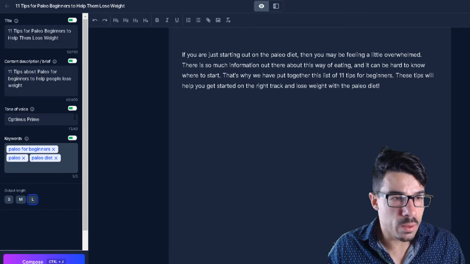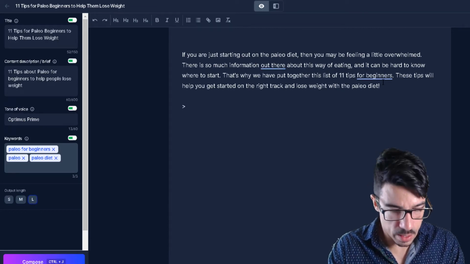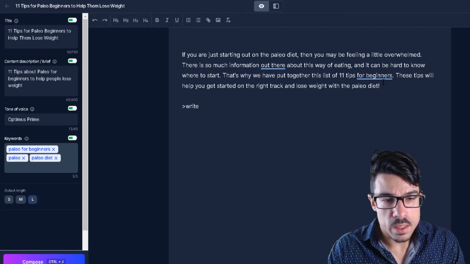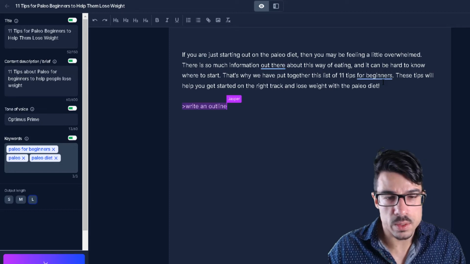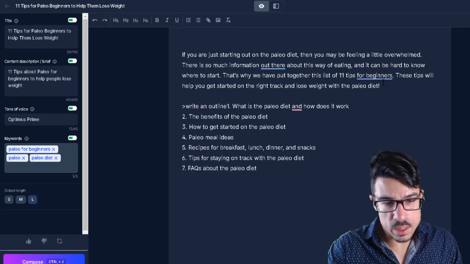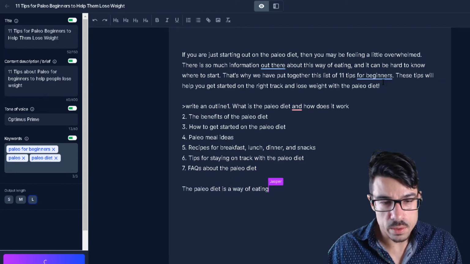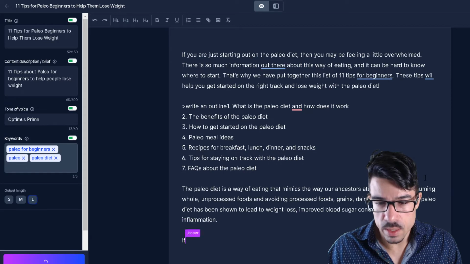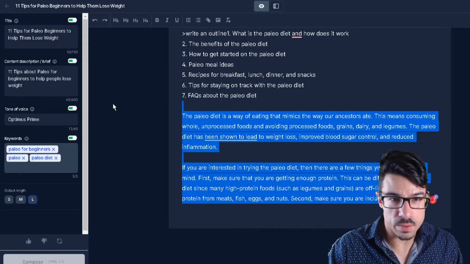Let's choose long form, and let's tell Jasper.ai to write an outline. Let's see what we get over here, and it will start writing an outline. Once you get to the end, you can see that it still hasn't ended. Let's see if we get more. It starts writing some content over here. Let's remove this.